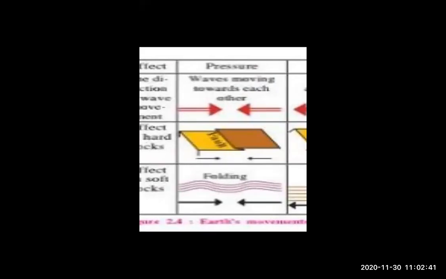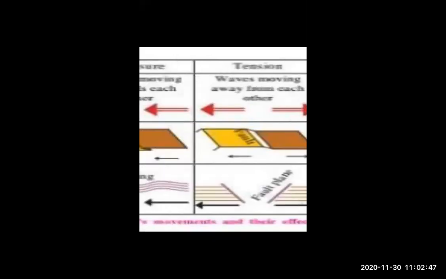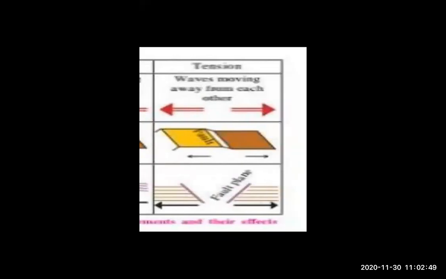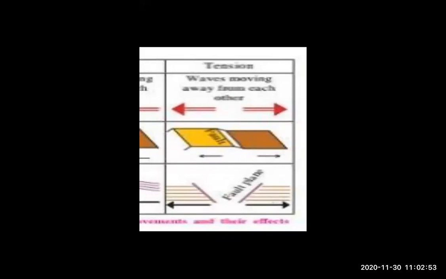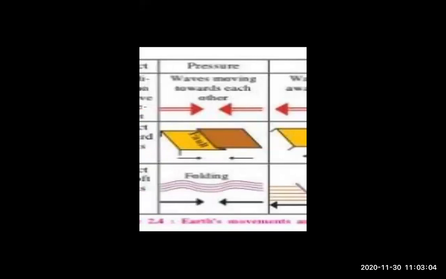When the waves are moving toward each other, pressure happens. But when the waves are moving away from each other, what is it called? Yes, exactly correct, Manjima. It is called tension. Yes, Bhumi, Sadaf, very good. So pressure and tension are the effects of slow movement.